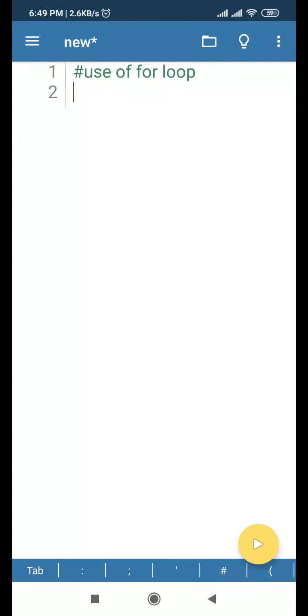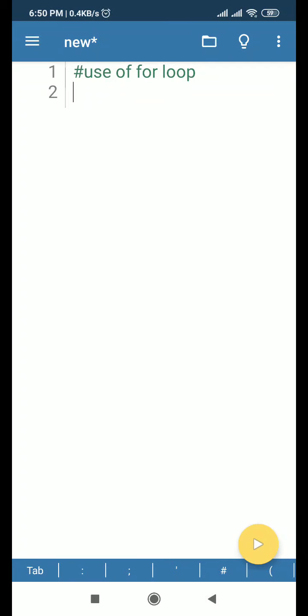Everybody. Today our topic is iteration or looping. What happens actually when you want to repeat some set of statements again and again, then in this case you need a loop to run. In Python we have two loops, while and for.